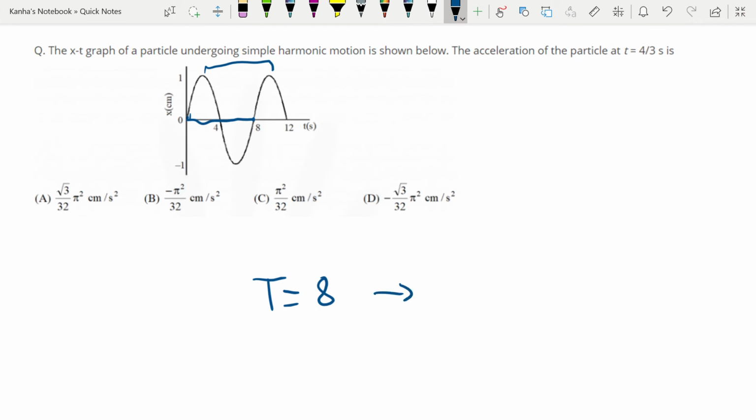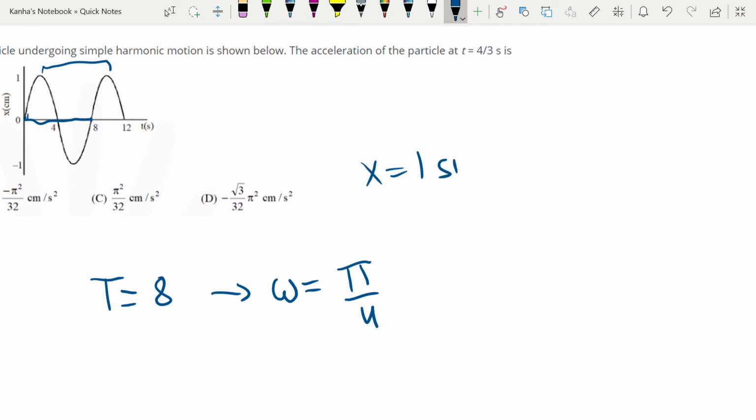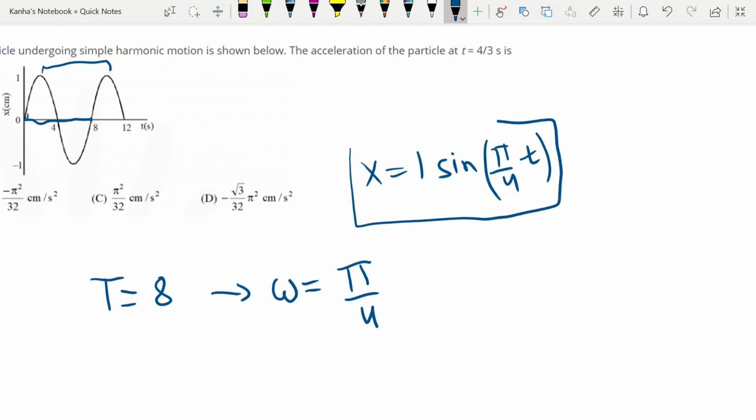If I have the time period, what can I find? I can easily find the omega. So omega is equal to pi by 4. Done. Now, what is the amplitude? You see that the amplitude is nothing but 1. So if I have to write my equation for SHM, it is 1 into sine of omega t. So omega is pi by 4, so pi by 4 into t. So the first step is done. You have the displacement equation for you.